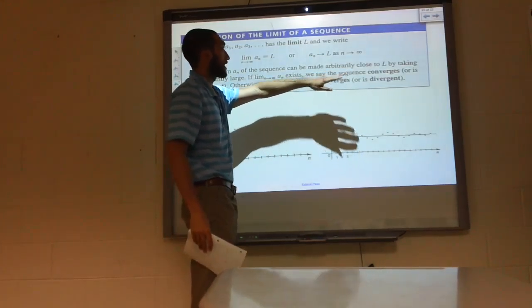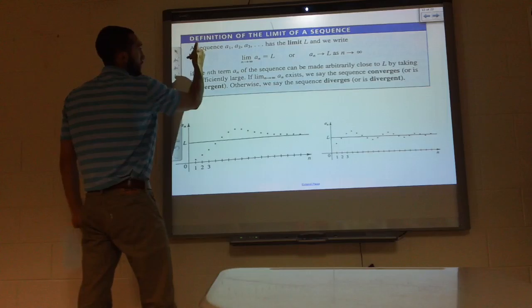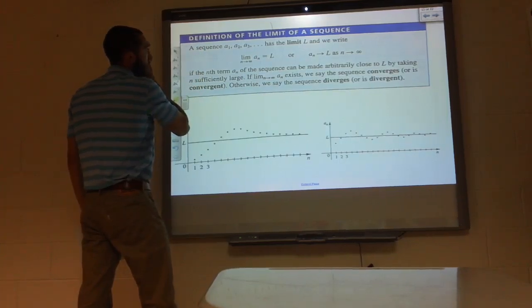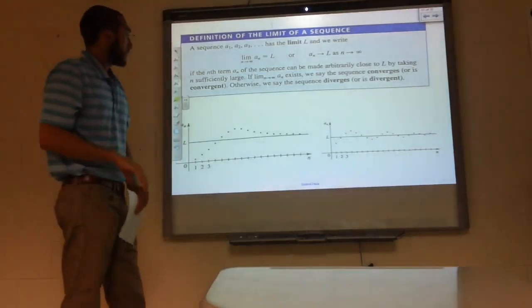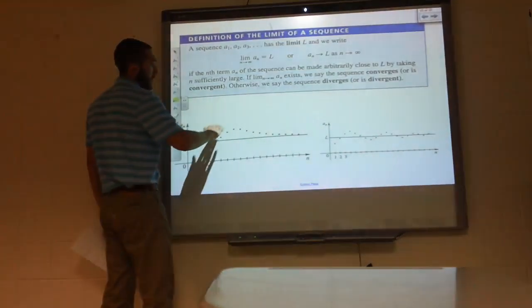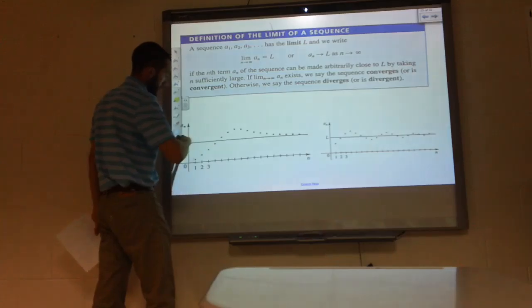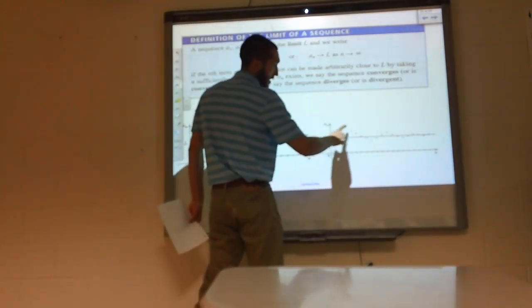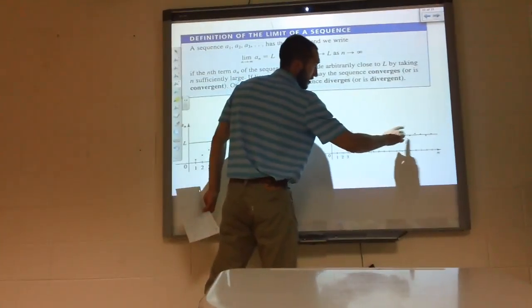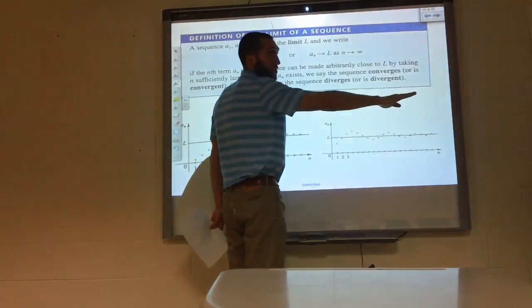Your questions will say, does the sequence converge or diverge? If it converges, find it. For example, this sequence is eventually going to level out at our line L. Same thing here. Even though it's not at this line L initially, by the time we get to infinity, it's pretty much just going to be that line L.